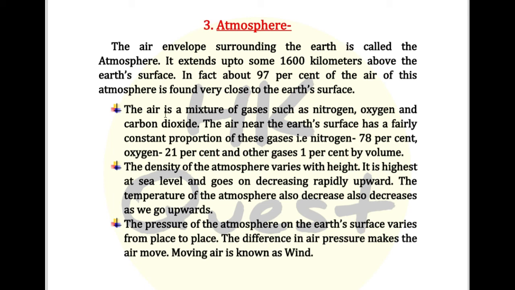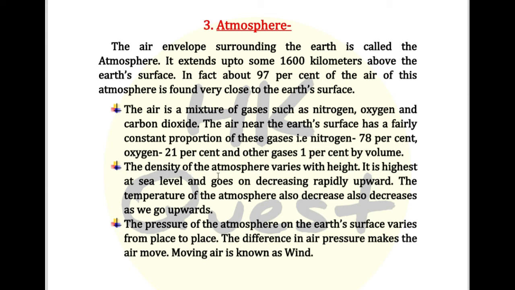The air is a mixture of gases such as nitrogen, oxygen, and carbon dioxide. The air near the Earth's surface has a fairly constant proportion of these gases, which are nitrogen, that is 78%, oxygen, which is 21%, and other gases, which comprise the rest 1% by volume.